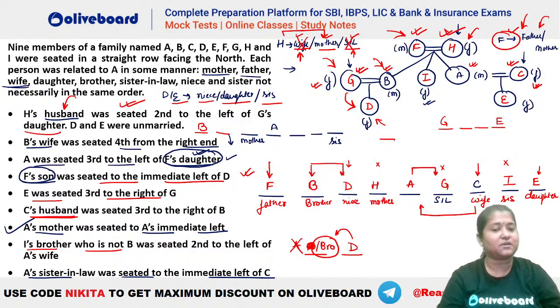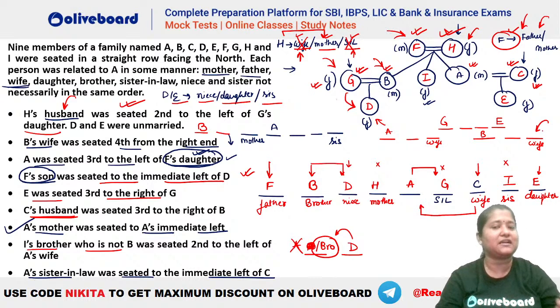Either we have this person, let's say this is your A, who is second to the left of wife. Either this is the case, or we have another case where we have B who is second to the left of wife. Either of the two cases, because you can see that we are already getting B as the brother, right? So one of the brothers we are talking about, because I is brother who is not B. So we are eliminating this particular case.